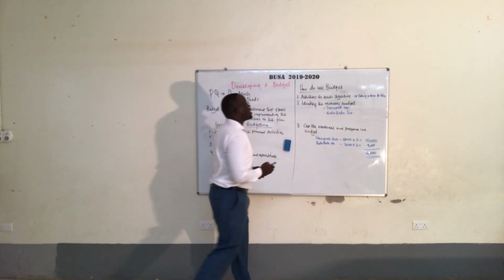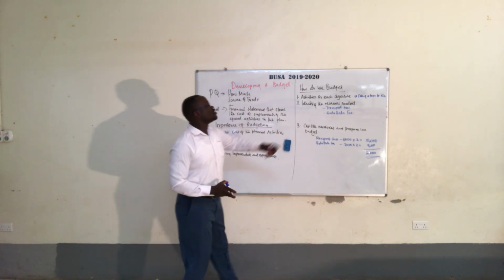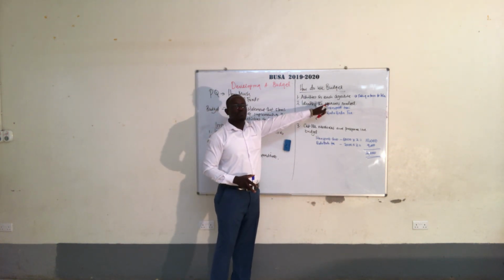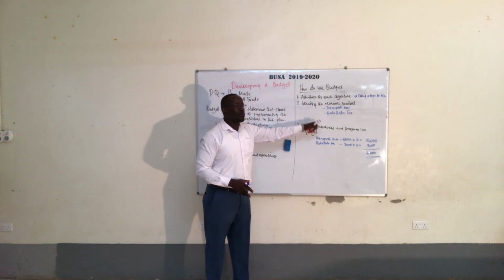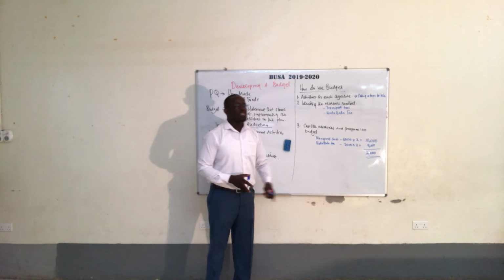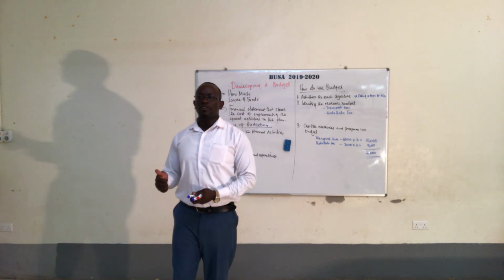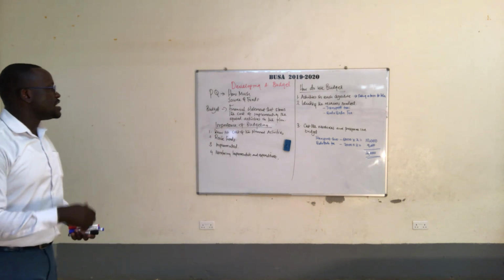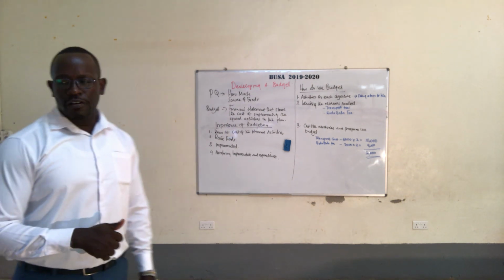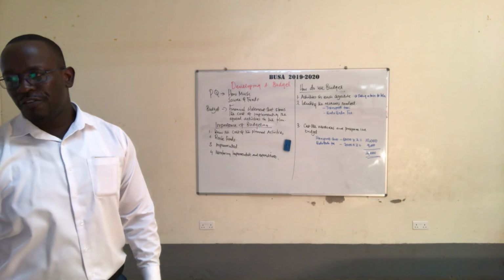And that is what we are saying. Identify the activities in each objective: taking a taxi to Kampala. Identify the resources needed: transport fee and boda fee. Then cost the resources. What are you costing? We have costed 10,000 for taxi transport, and we have costed 4,000 for boda fee.